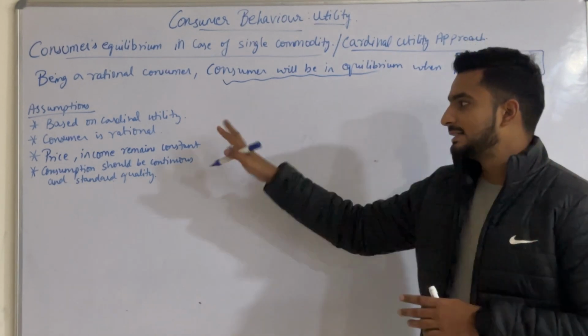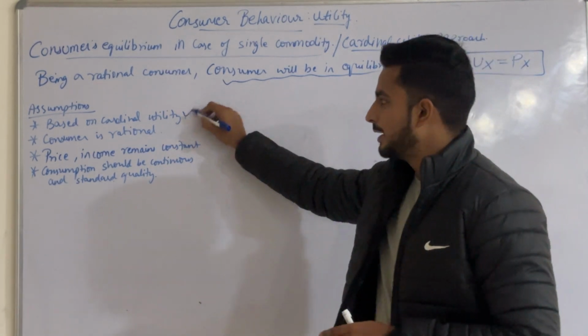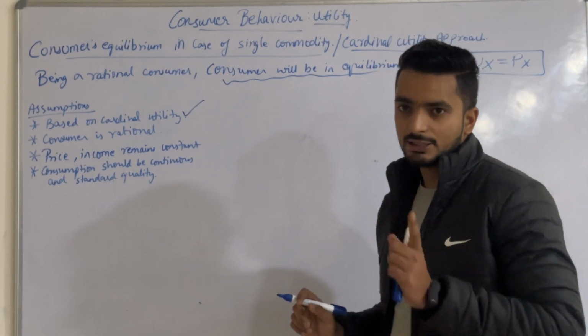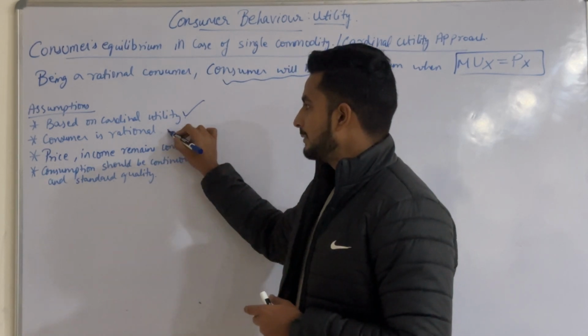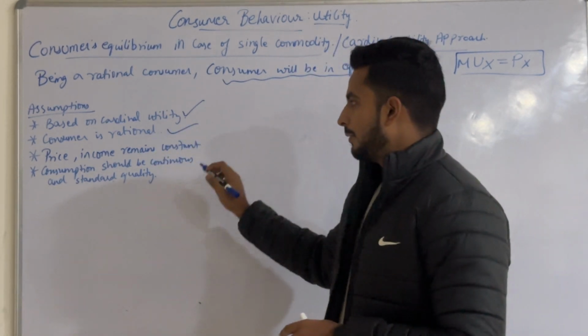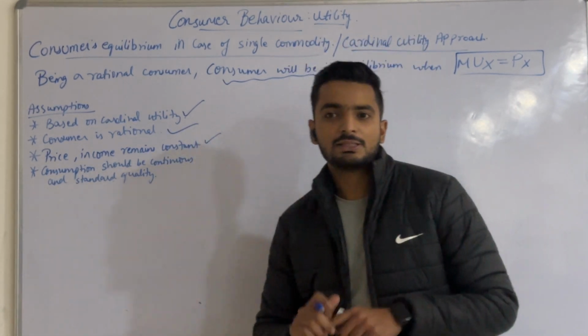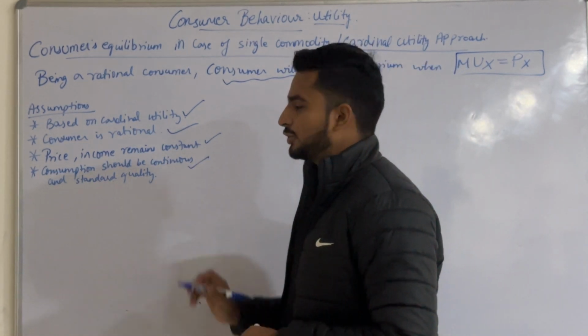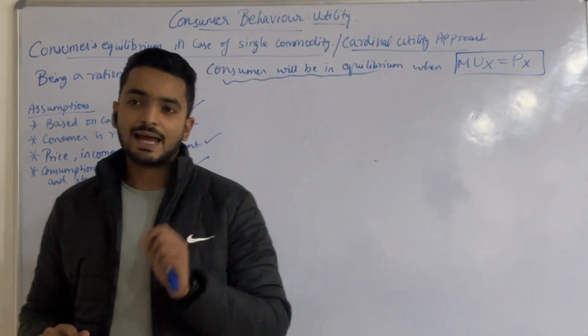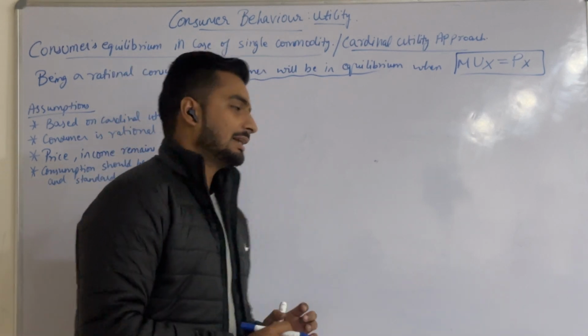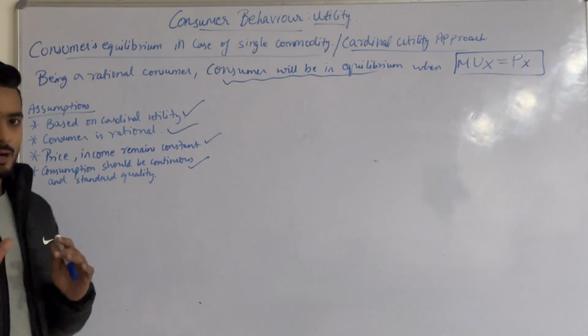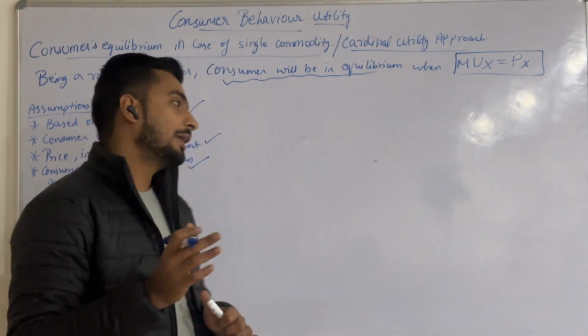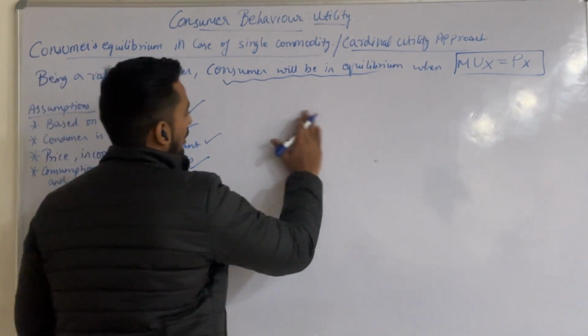Then, what are the assumptions? It is based on the cardinal approach because utility is measured in units. Then, the consumer should be rational. Whatever the price and income are, they should remain constant, and whatever the consumption is, it should be continuous and of standard quality. These are the assumptions of the cardinal utility approach. Now, what is the graph and table of this?